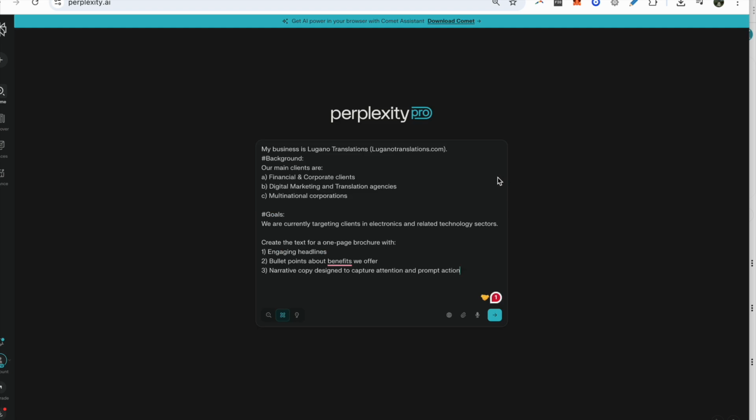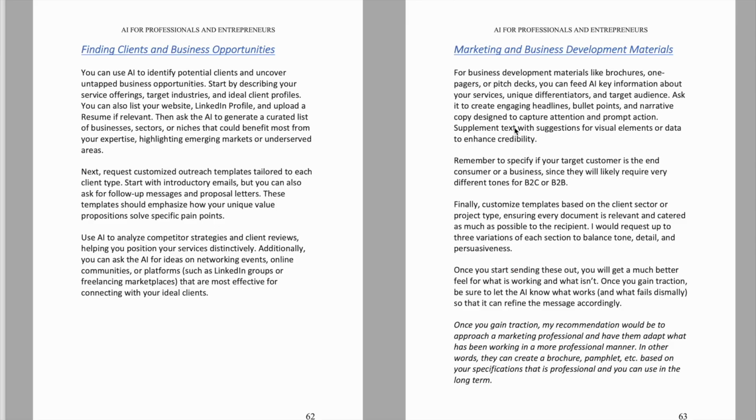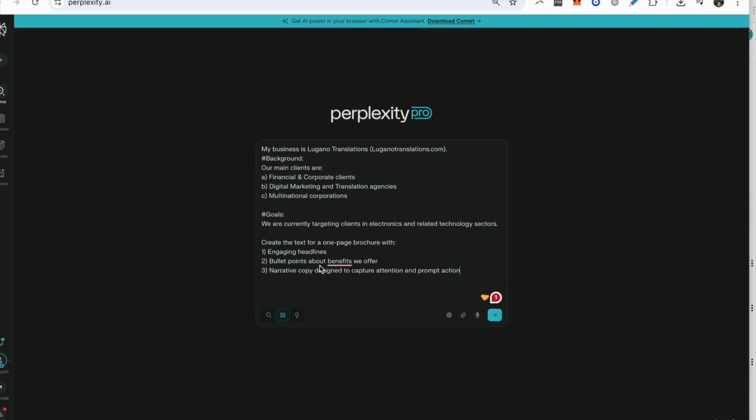So here we go. I wrote, my business is Lugano Translations, luganotranslations.com, and I didn't describe much else because I'm hoping it can get what information it needs from this website. And luckily I already have that, so no need to reinvent the wheel here. Then background: our main clients are, and I list the main clients that we have. Goals: we are currently targeting clients in electronics and related technology sectors. Then I ask it to create the text for a one-page brochure with, and I basically just copied it from here, engaging headlines, bullet points about benefits we offer, narrative copy designed to capture attention and prompt action.